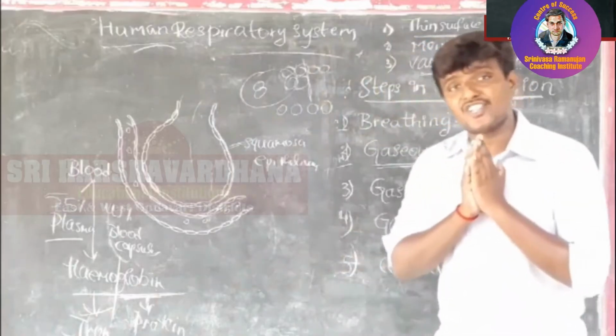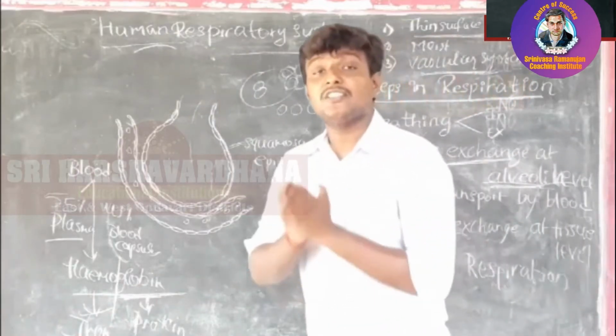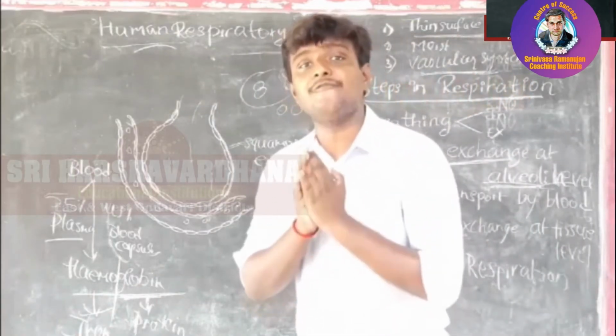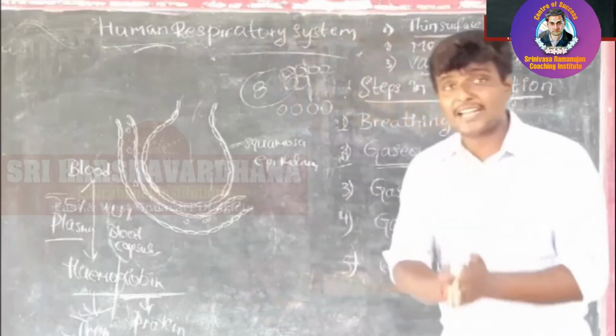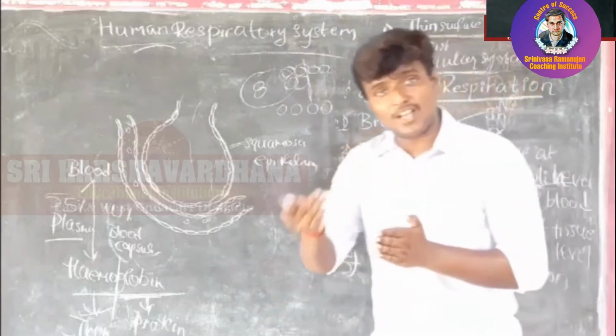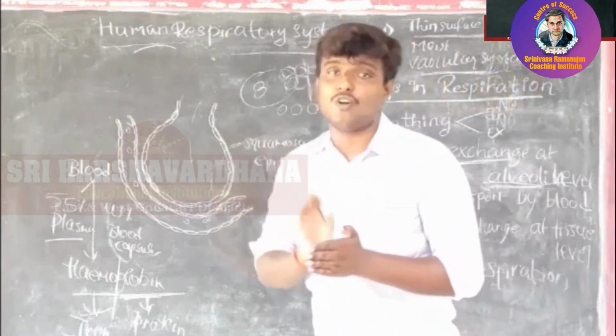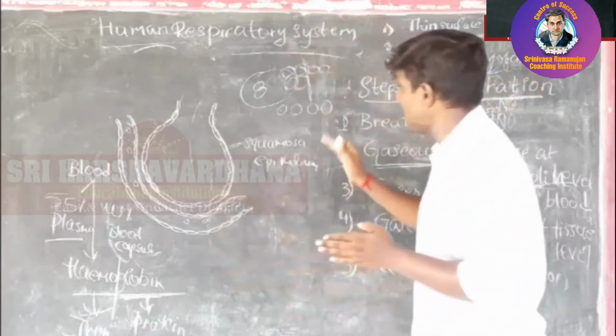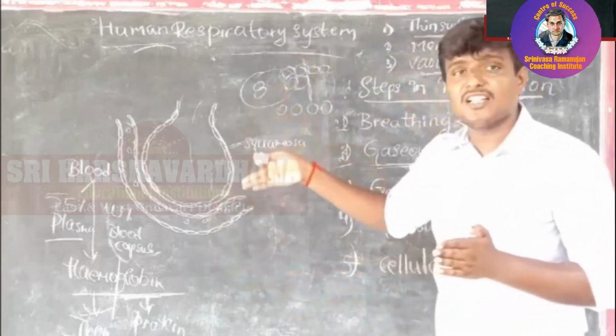When gases exchange takes place, certain factors are required. What are the factors? One is a thin surface, second is a moist skin, and third is a vascular system. Thin surface means the organ is lined.